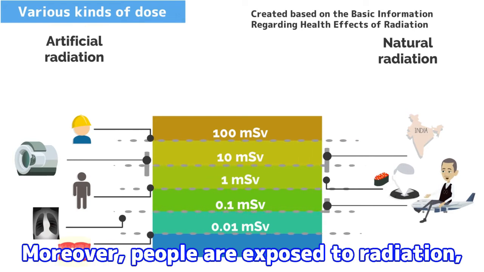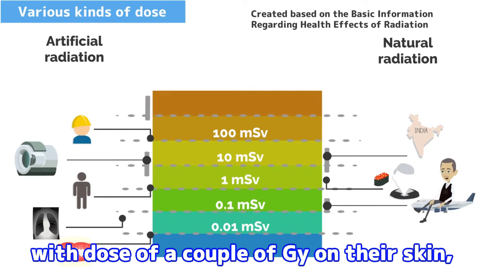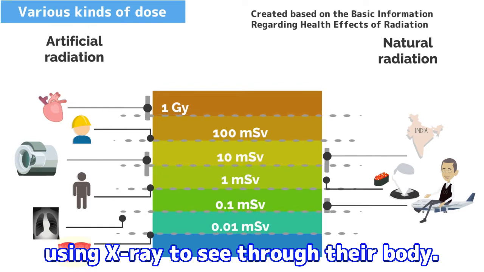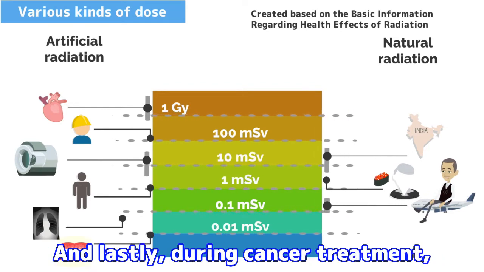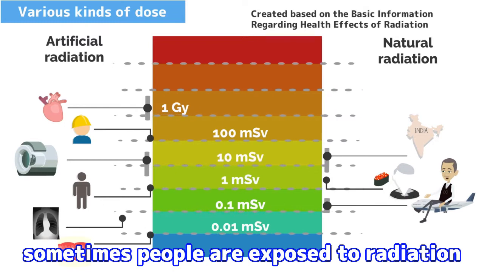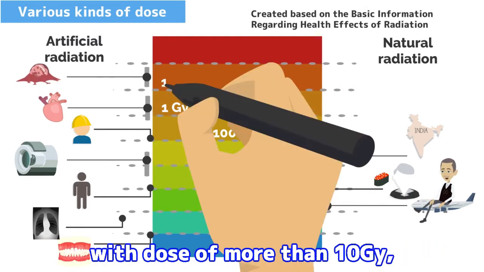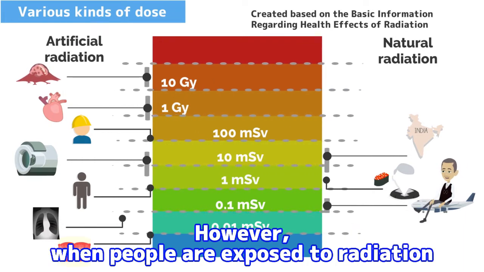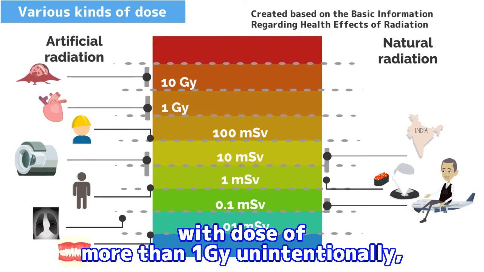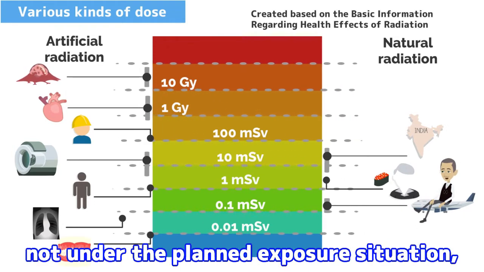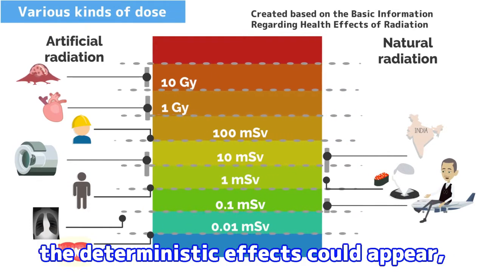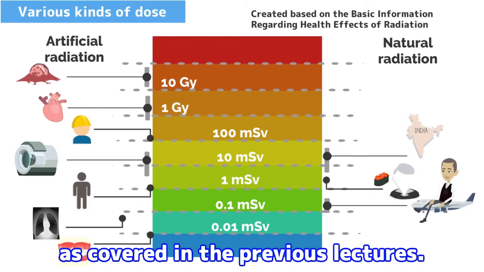Moreover, people are exposed to radiation, with dose of a couple of gray on their skin, when taking a treatment by cardiac catheter, using X-ray to see through their body. And lastly, during cancer treatment, sometimes people are exposed to radiation with dose of more than 10 gray, although it is concentrated on the part of the body. However, when people are exposed to radiation with dose of more than 1 gray unintentionally, in other words, not under the planned exposure situation, for example, other than treatment of cancer, the deterministic effects could appear, as covered in the previous lectures.